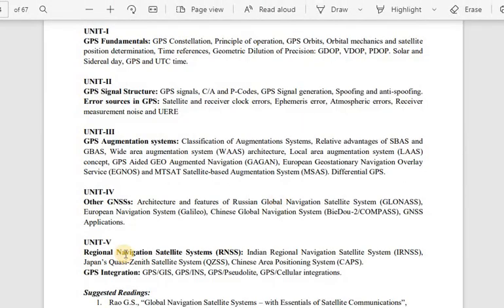So I hope you are clear with all of the fourth unit, and I have mostly completed all the topics. I have covered all the topics of your fourth chapter, that is architecture and features of GLONASS, the Russian navigation system, then architecture and features of Galileo, one of the European navigation systems, and architecture and features of Compass or BeiDou-2, China's global navigation system. And now in today's class we have seen the global navigation satellite system applications, the different applications. Inshallah, in the next class we'll start our regional navigation satellite systems. The very first one is the Indian Regional Navigation Satellite System. I hope you are clear.